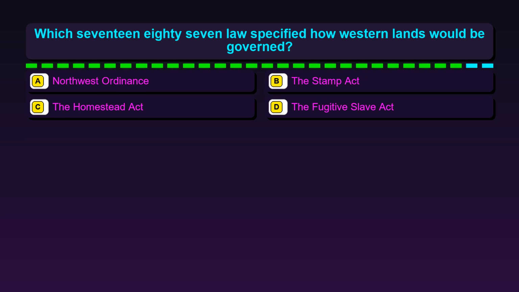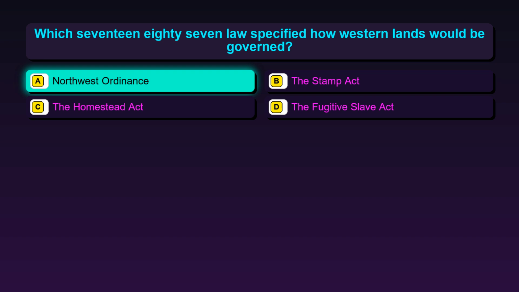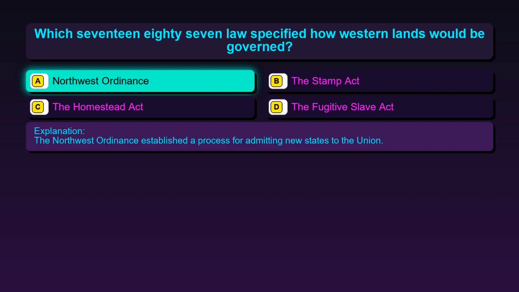Question 134. Which 1787 law specified how Western lands would be governed? Option A, Northwest Ordinance. Option B, the Stamp Act. Option C, the Homestead Act. Option D, the Fugitive Slave Act. The correct answer is option A, Northwest Ordinance. The Northwest Ordinance established a process for admitting new states to the Union.